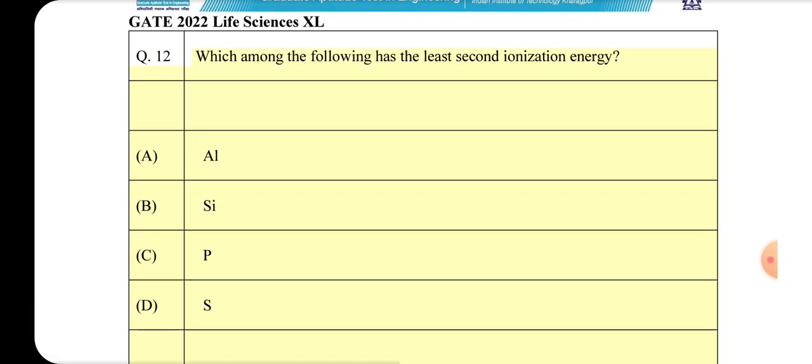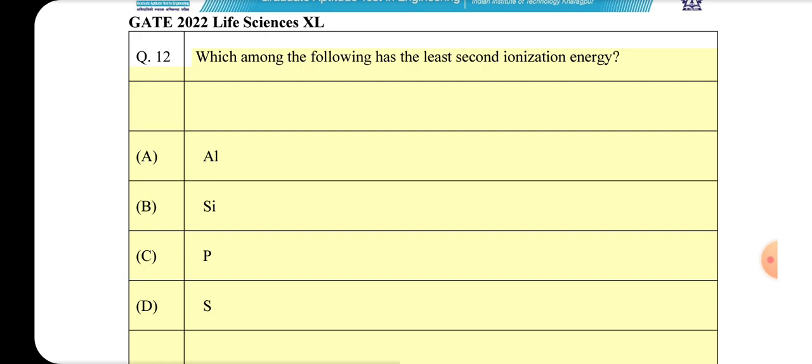Q12. Which among the following has the least second ionization energy? A. Al, B. C, C. P, D. S.